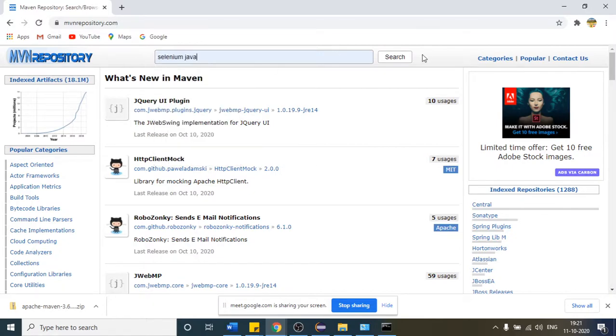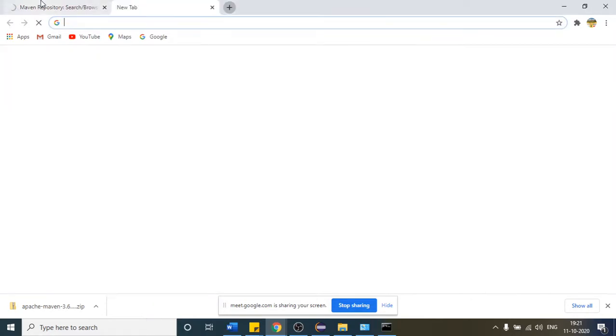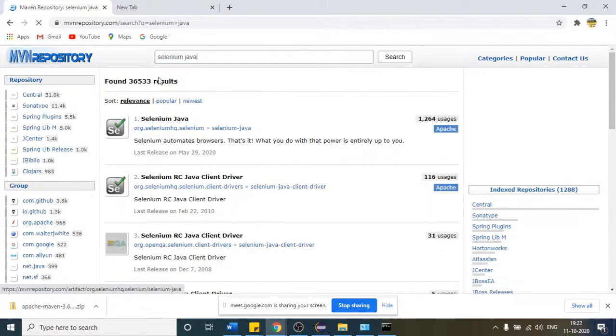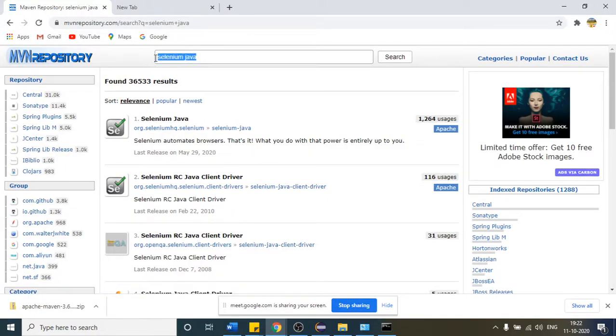Anyone wants to say something? Okay. So I want to get the jar file of the Selenium. What is the language I am using? Java. So Selenium Java. Click this.